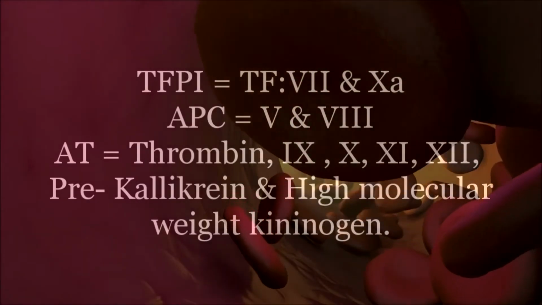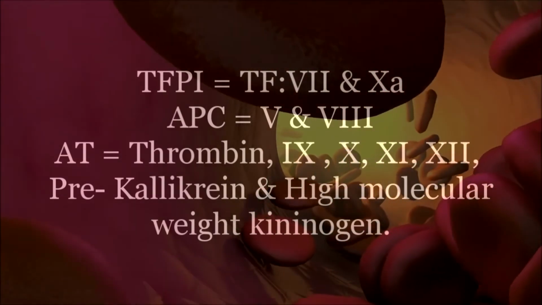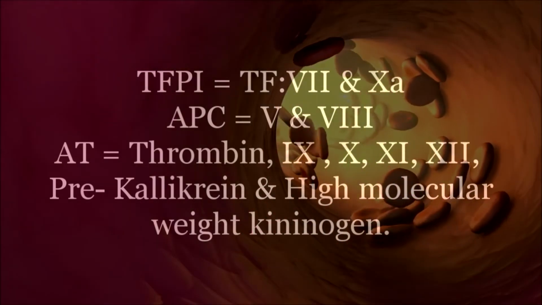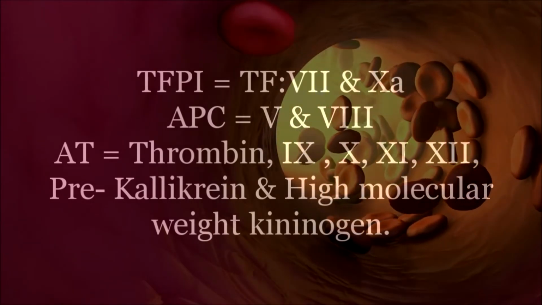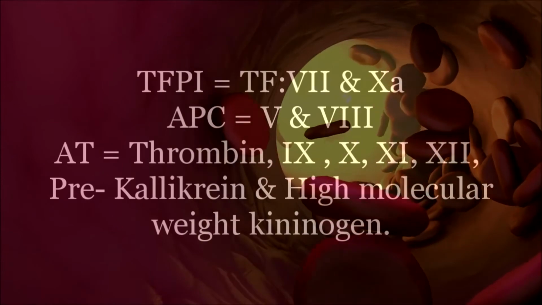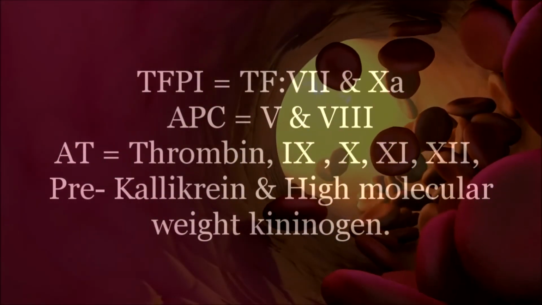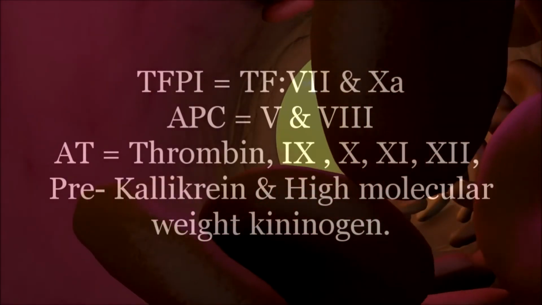In general, tissue factor pathway inhibitor inhibits the tissue factor 7 complex and factor 10. APC, or activated protein C, inhibits factor 5 and factor 8. Antithrombin inhibits thrombin, factor 9, 10, 11, 12, prekallikrein, and high molecular weight kininogen.